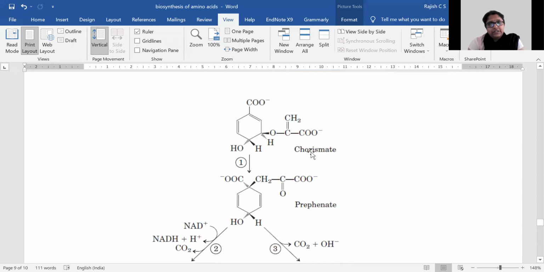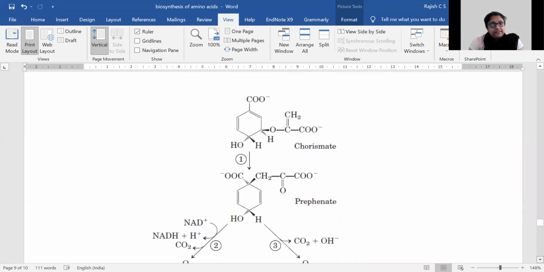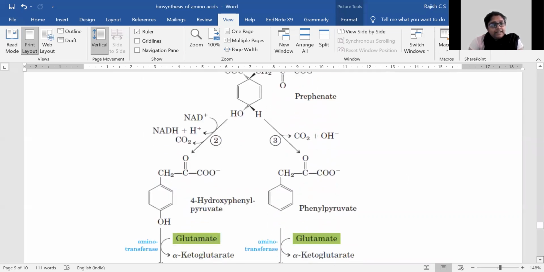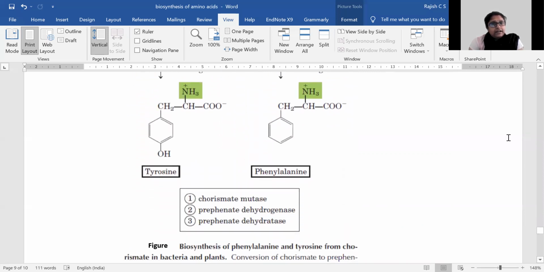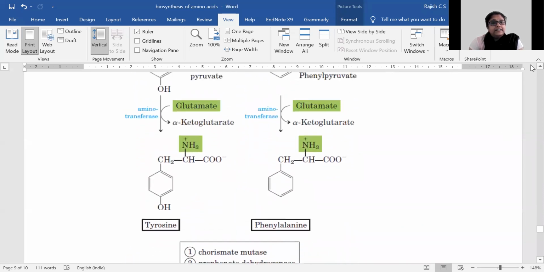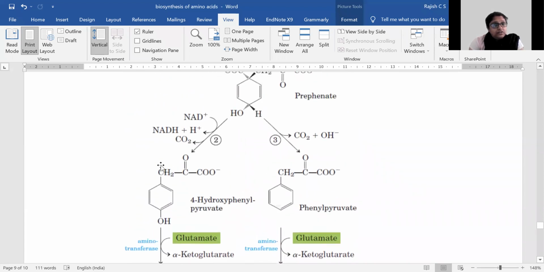I had told you that chorismate is a very important step in the formation of all these 3 amino acids: tryptophan, tyrosine, phenylalanine. From chorismate, chorismate mutase will lead to the formation of prephenate. This prephenate will then be converted by prephenate dehydrogenase. This dehydrogenation reaction will lead to the formation of